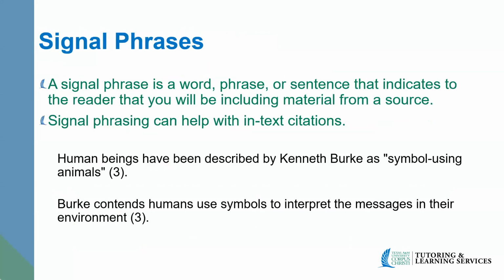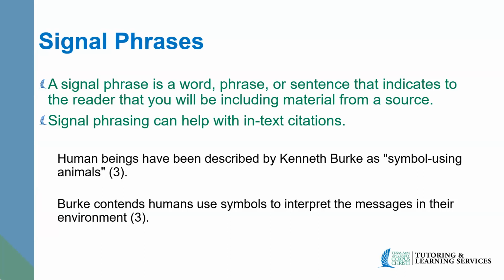Signal phrases. This is typically used with narrative citations. A signal phrase is a word, phrase, or sentence that indicates to the reader that you are including material from a source. Signal phrasing can help with in-text citations. So in our example, human beings have been described by Kenneth Burke as symbol-using animals.